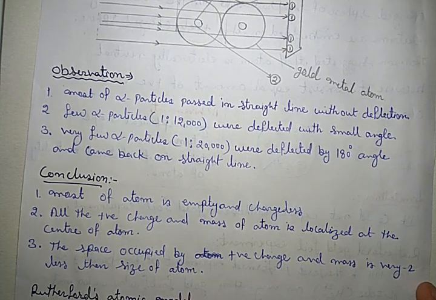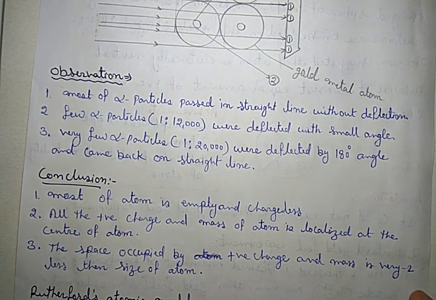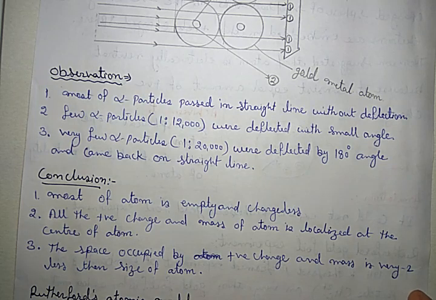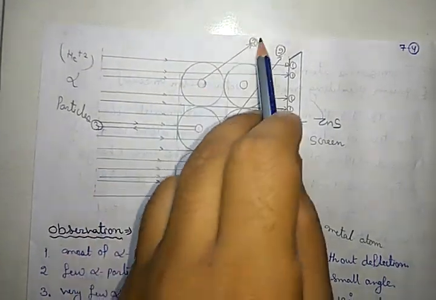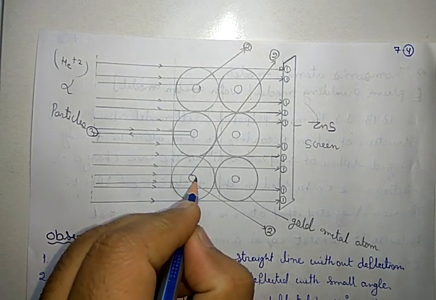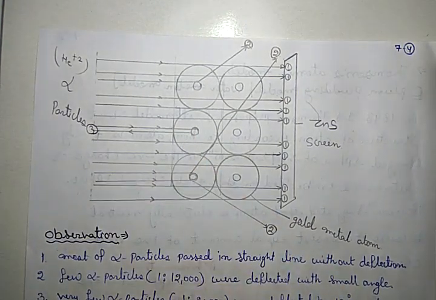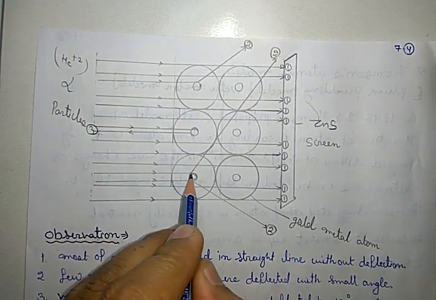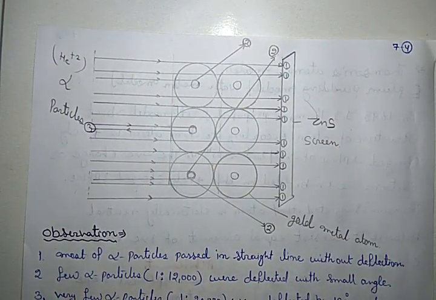Second, all the positive charge and mass of the atom is localized at the center of the atom, because in the second observation few alpha particles were bent. It is only possible when the positive charge and mass are present at the center. So the alpha particle which comes near it is repelled and changes its direction.